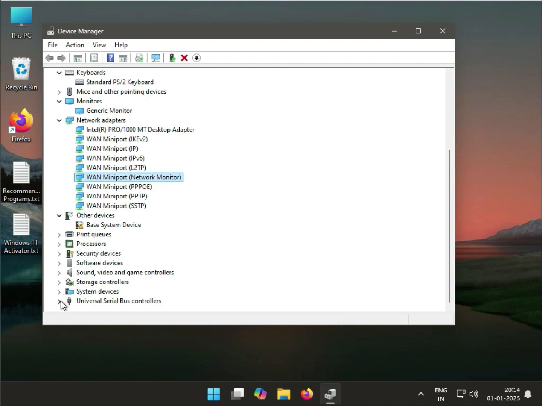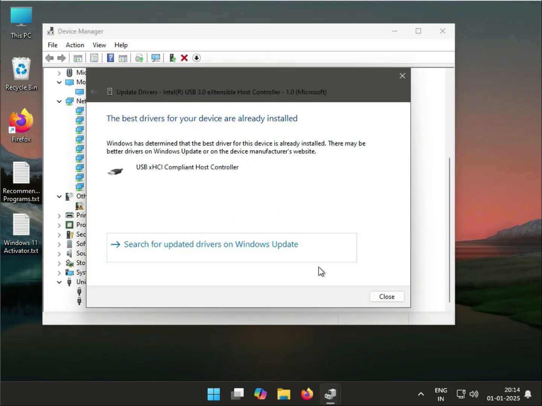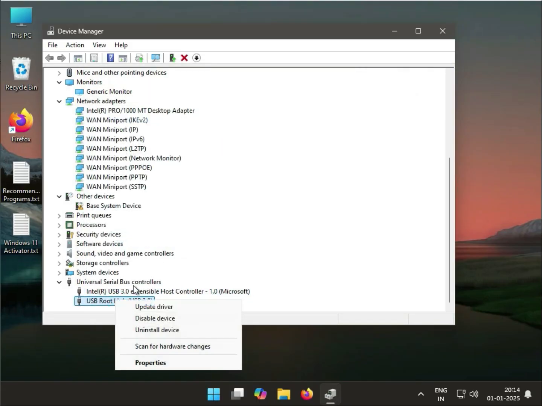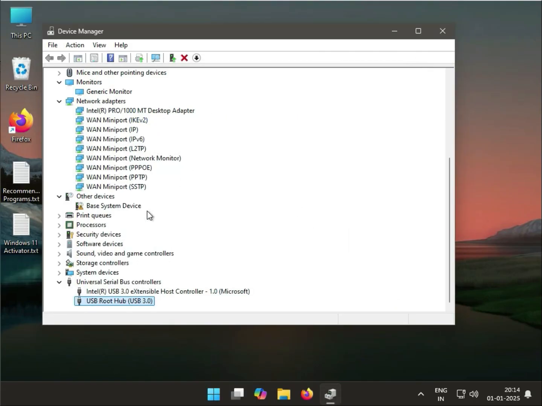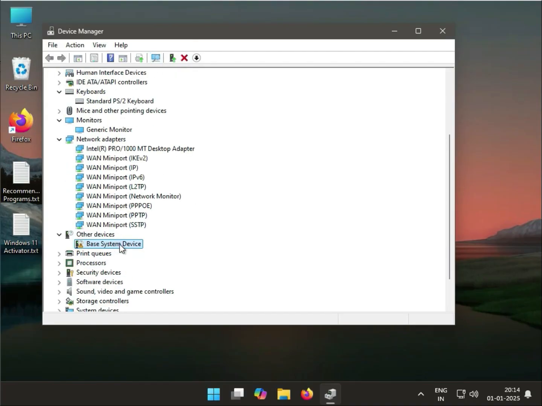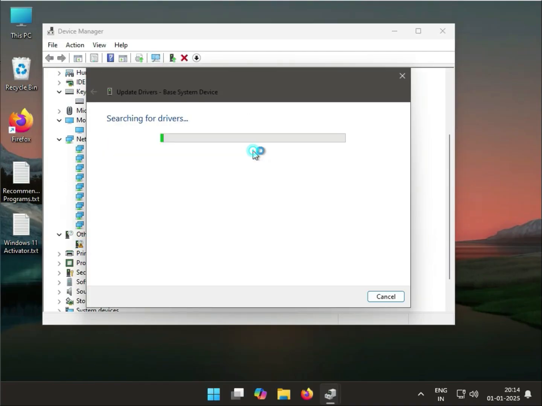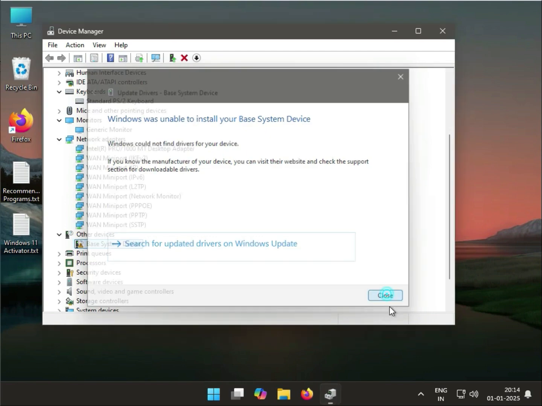Okay, and usual, so right click to update. So you can try all of them one by one. Close. And if you are seeing some error like that, you can click on this, scan for hardware changes, and then click it. Same, right click to update driver. If it could not find the driver, you have to install the driver from the website. Okay, thank you.